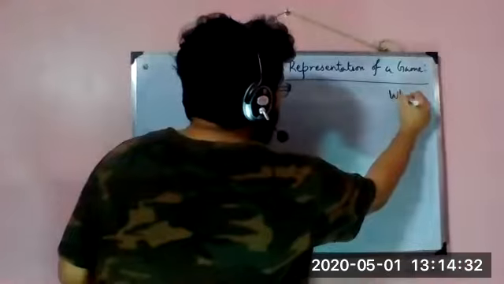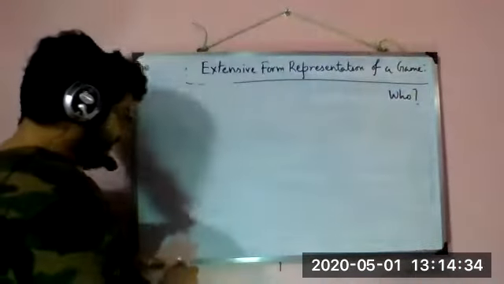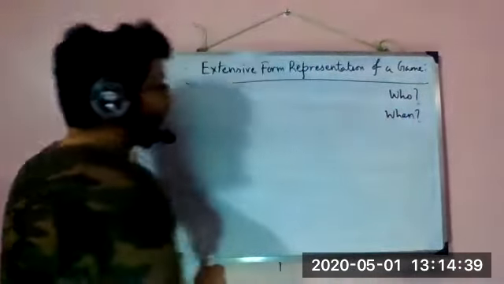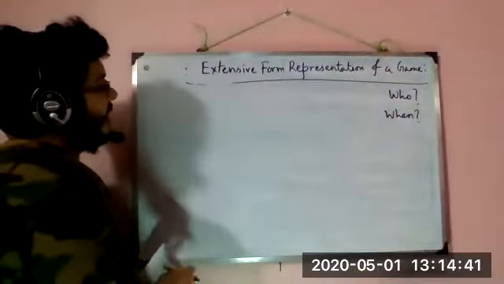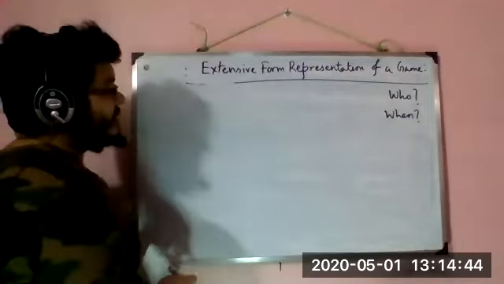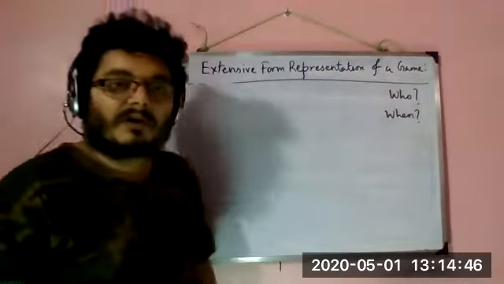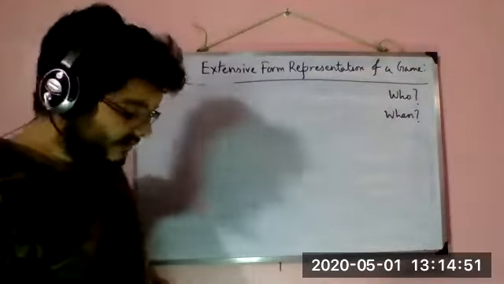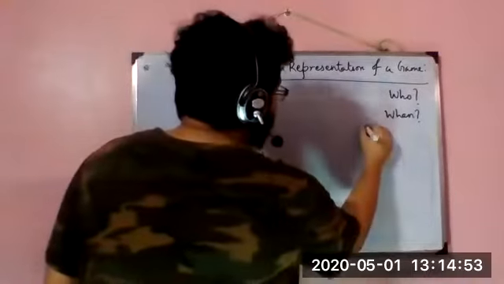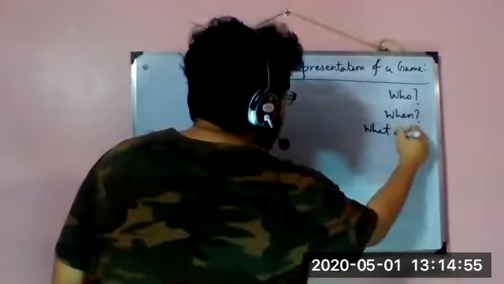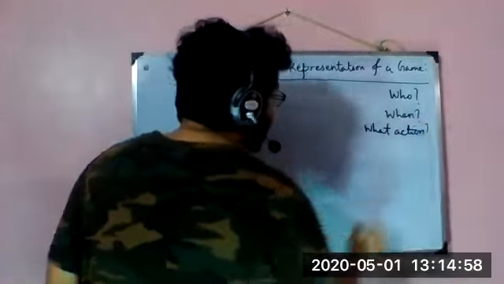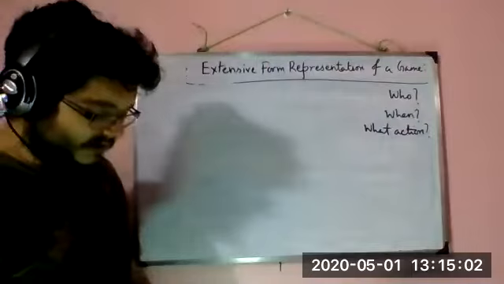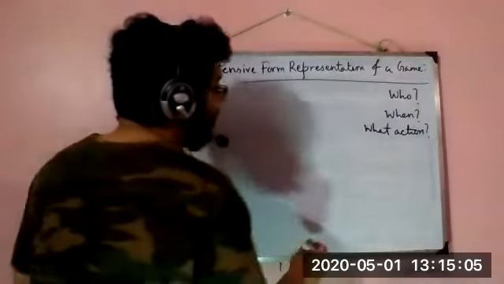First is who. So that is the old question. Then comes when. Because I just said that this representation becomes useful in dynamic games, where time is explicit, so when is a very important component. Then comes what action. So when it is time for a player to play, what are the actions that are available? So what actions?